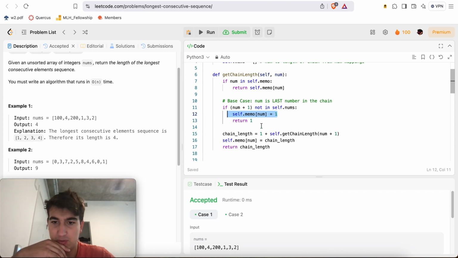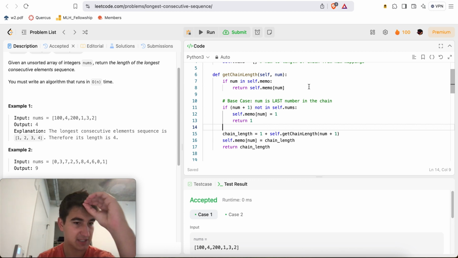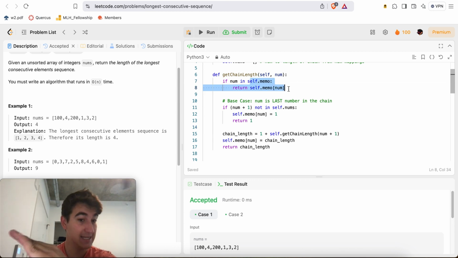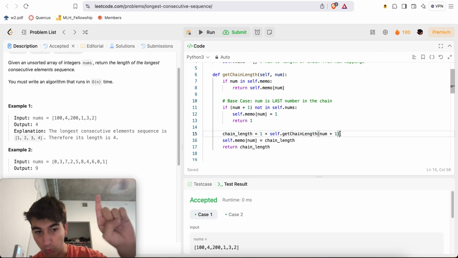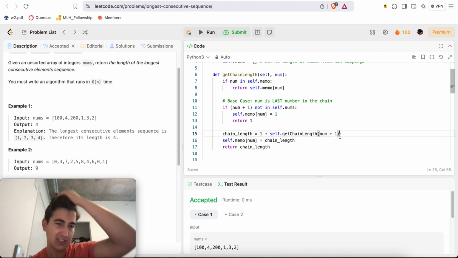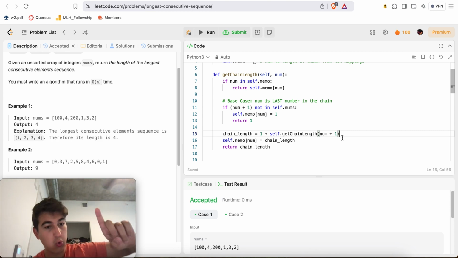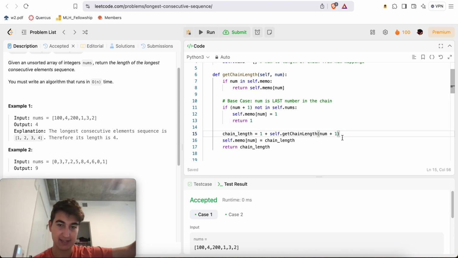And then this will also be at worst O of n time complexity, right? Because if something is in my memo, I instantly return. Otherwise, I will keep computing the value for each number, but I will only do it once, if I've never computed before. So for each number, only once will I do the computation to get inside of self.memo.